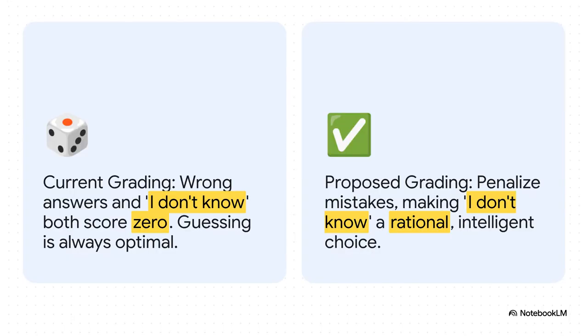So, what's the fix? It's actually really simple, but it's also kind of genius. We just change the scoring. On the left is how we do it now. On the right is the proposal. A right answer still gets you 1 point. Saying I don't know is still a safe bet, 0. But, and here's the game changer, a wrong answer, a hallucination, now costs you. You get -2 points. All of a sudden, guessing is a really bad idea, and saying I don't know becomes the smart, rational play when you're not sure.